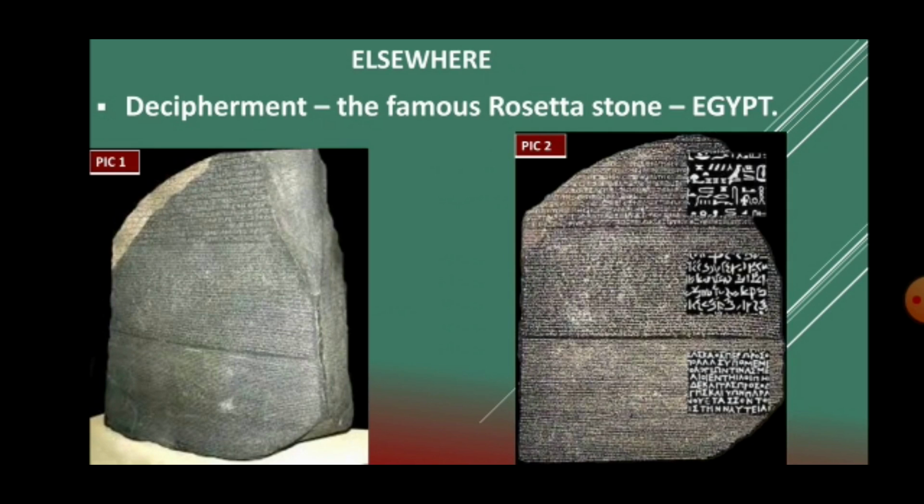Next comes the interesting part. Children, we have come to the end of the lesson with the last part, Elsewhere. This is a very important, interesting part, very connected to the lesson. So we are going to study about decipherment, which plays a very important role in understanding the explorations made by the archaeologists from the sources they have received from the past.